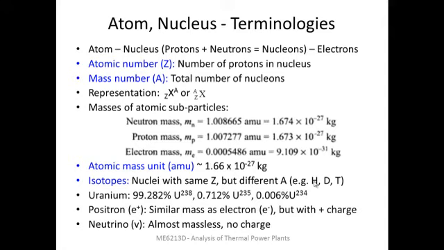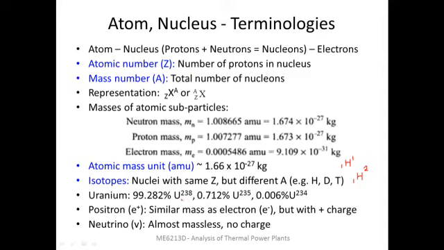So the symbol of protium will be 1H1. There are no neutrons, so it's a single proton. So atomic number and mass number are both 1. Now deuterium will have 2 nucleons, that means 1 proton as usual and 1 neutron. So deuterium is going to be 1H2, and similarly tritium is going to be 1H3. It will have 2 neutrons.